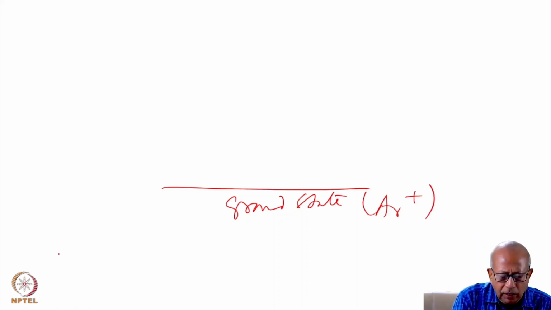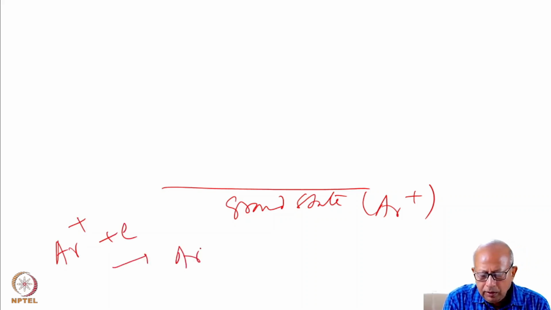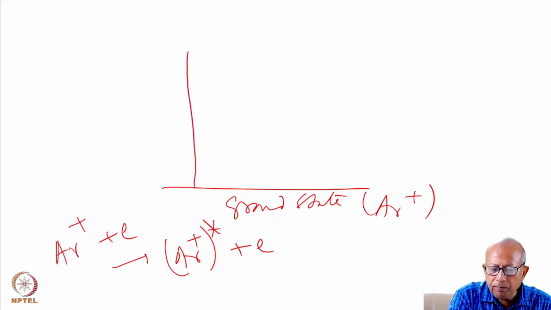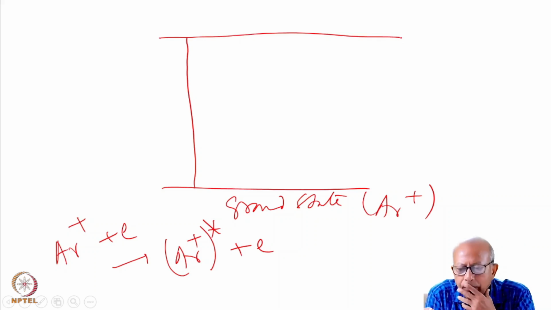So as it collides, the argon ion collides with an electron and climbs up to its excited state. So you take it out. This is the pump level.